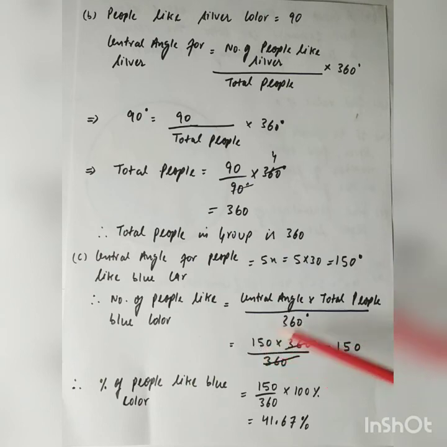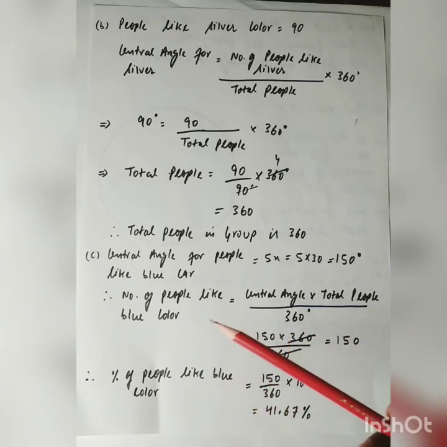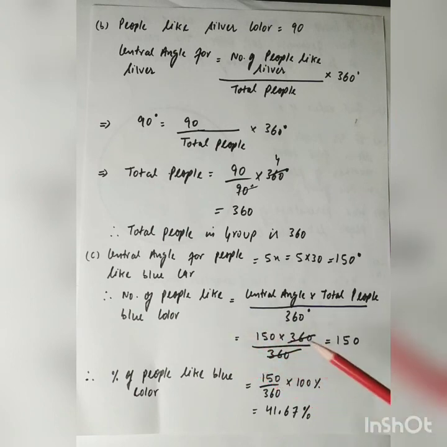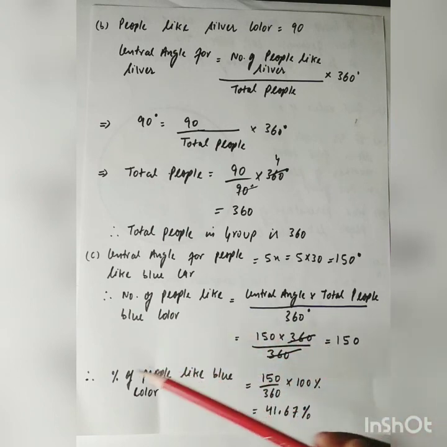Putting values, central angle is 150, total people is 360 upon 360. Solving it, I will get 150. Therefore, the number of people who like blue color is 150.